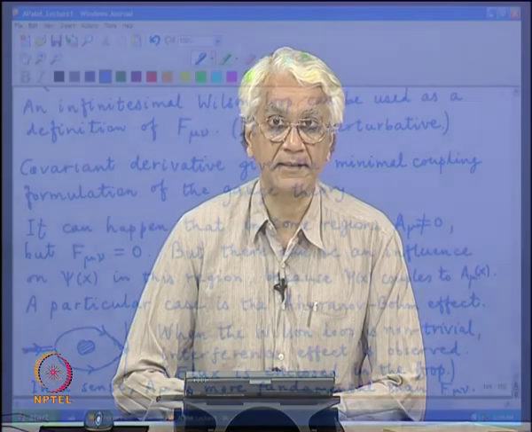So, these are all the useful geometric concepts connected with gauge field and its symmetry properties, and now we will go on to the next stage, trying to couple it with electromagnetic interactions of Dirac particles.